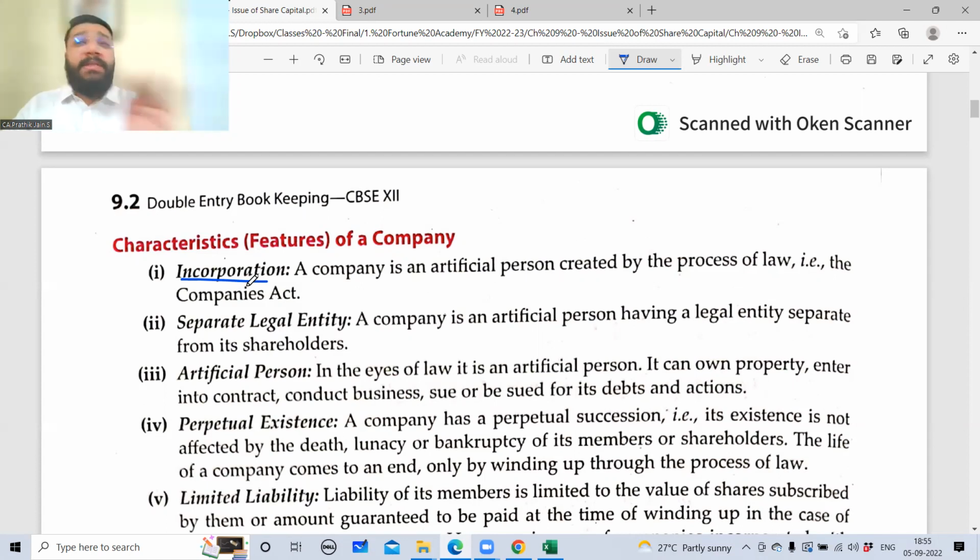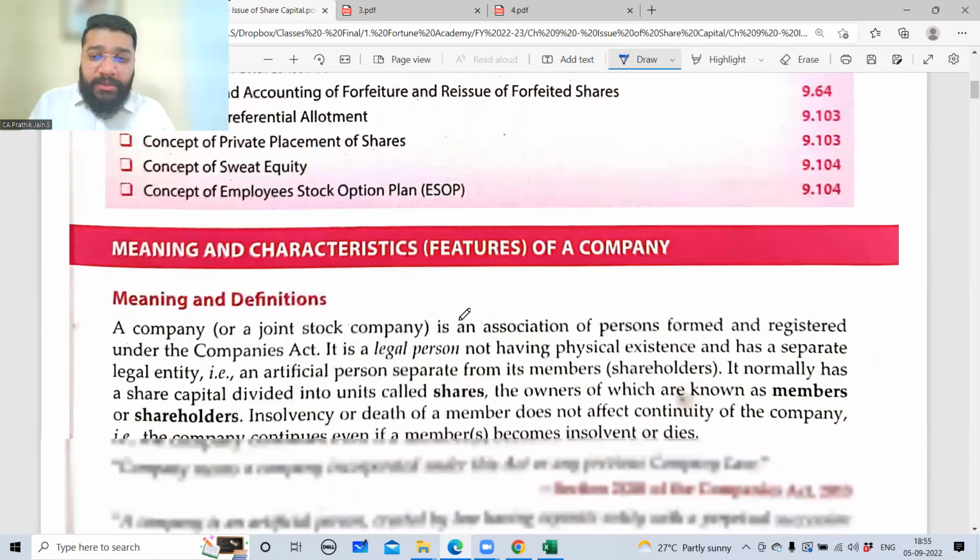For a sole proprietorship concern, there is no concept of registration. Even without registration, you can one fine day get up in the morning and start the business. Nobody will question it. But a company, you cannot start like that. You need to go through a process. The process begins with the registration. Point number one, right? So registration is very important.